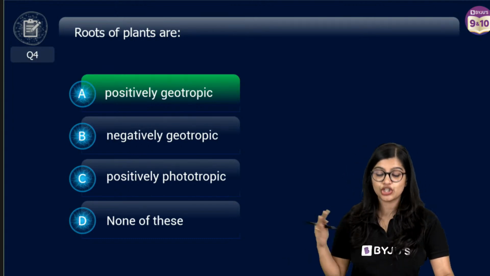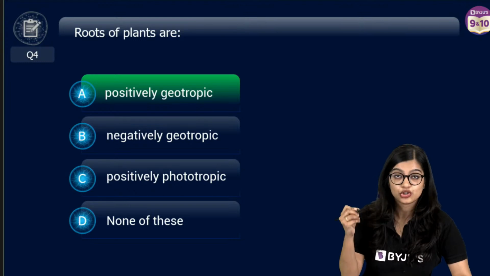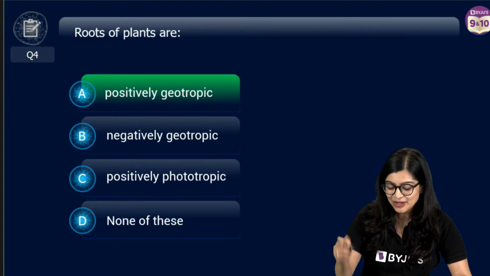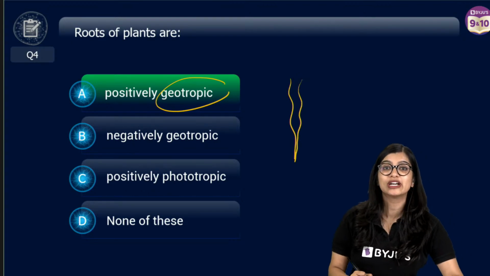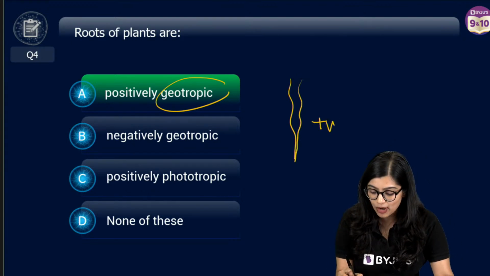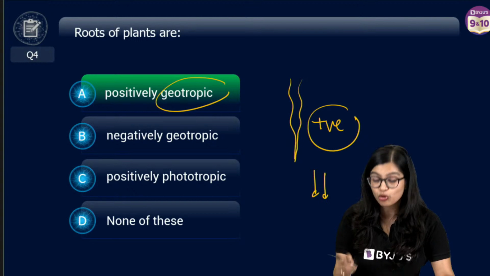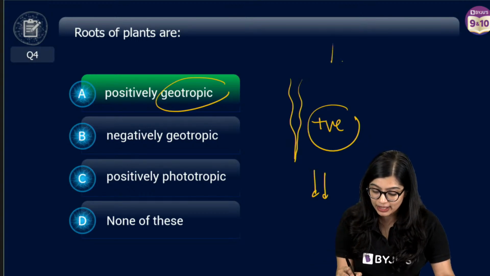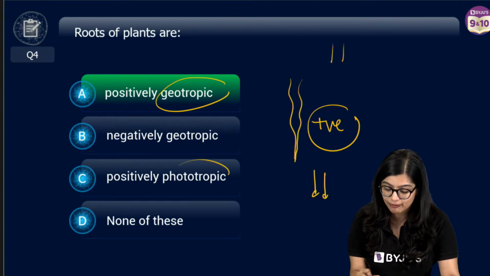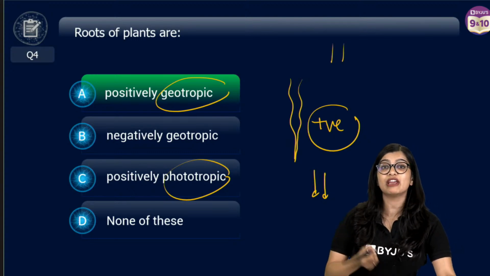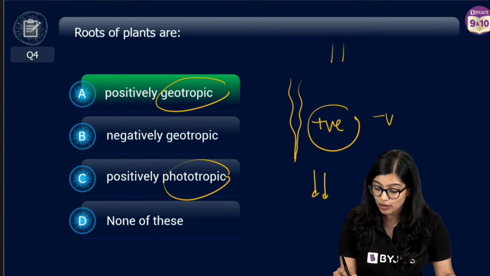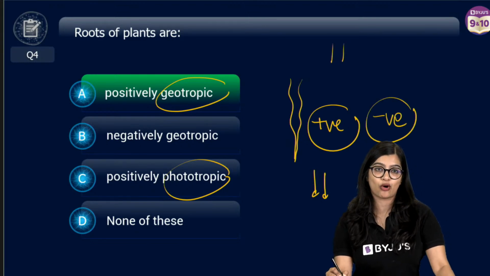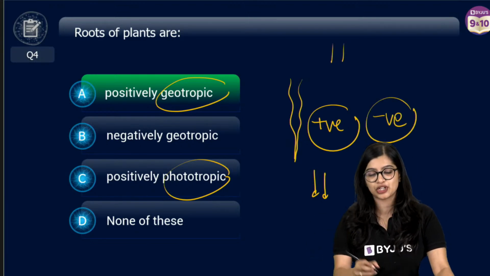Geotropism is, of course, growth in response to gravity, and your roots are positively geotropic because they grow towards the stimulus, while we know that the stem is negatively geotropic and is also positively phototropic. That means it grows in the direction of light, while your root is negatively phototropic, which is why the answer is option A. Very good.